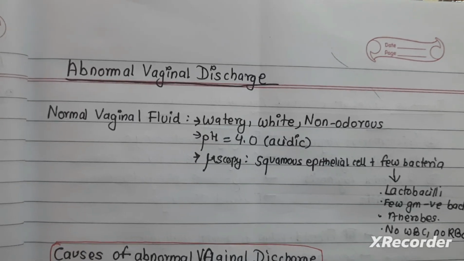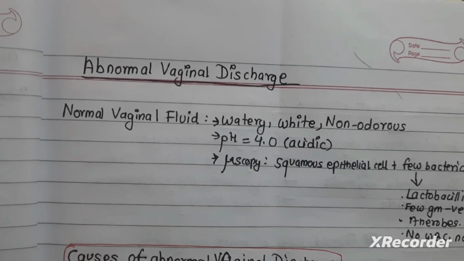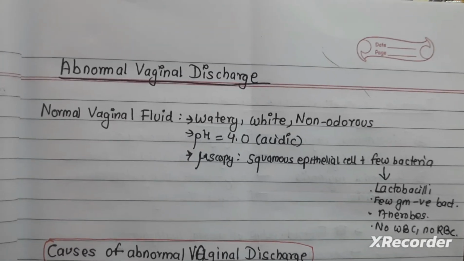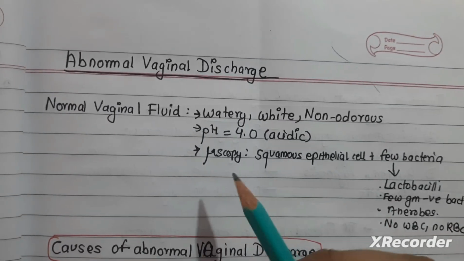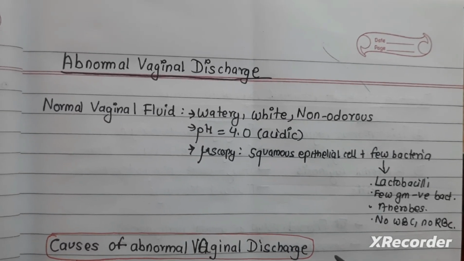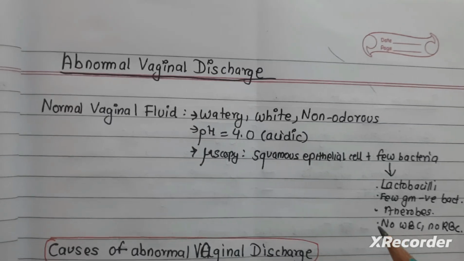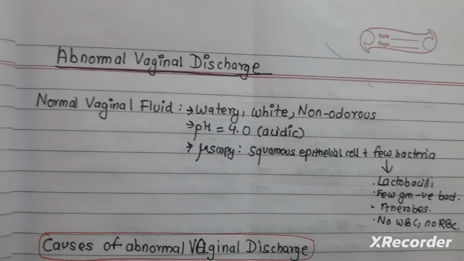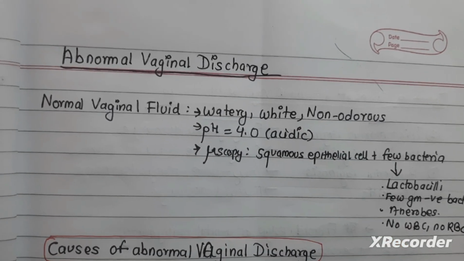Abnormal vaginal discharge is a frequent complaint of women seen in gynecology OPD, and the discharge may be either an excess of normal or it may be pathological. It may be blood stained or it may be contaminated with urine or stool.